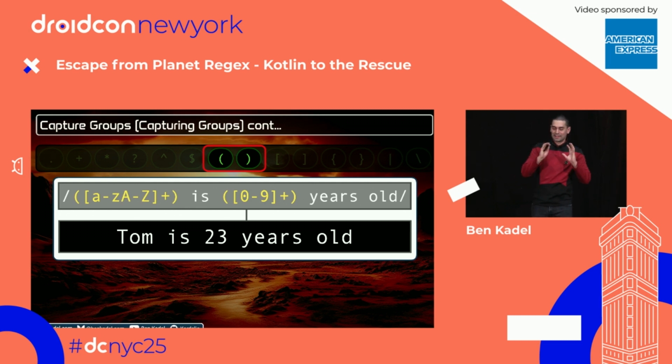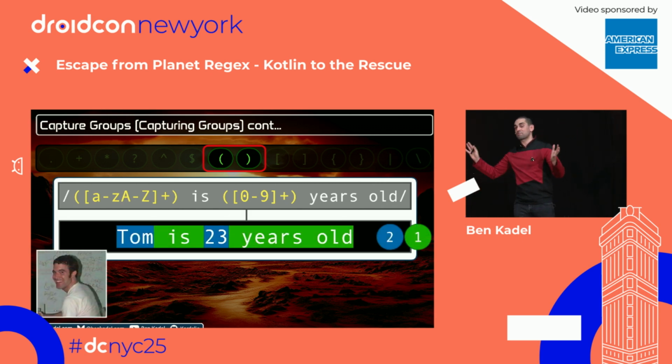Let's see an example. Here's my regex pattern. In yellow, I have two capture groups. One that captures the name, and one that captures the age. So, Tom is 23 years old. Rest in peace, Tom. Sorry, all of you old people like me, they're like, oh, I remember Tom, I was friends with him. Okay, shut up, Ben.